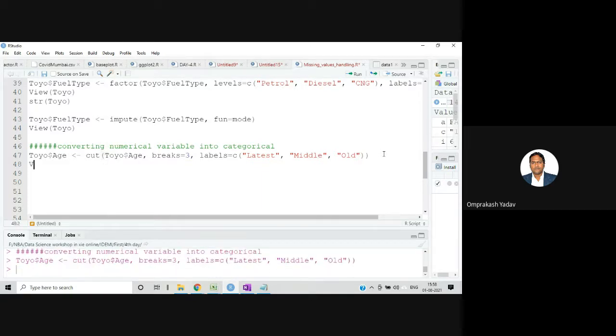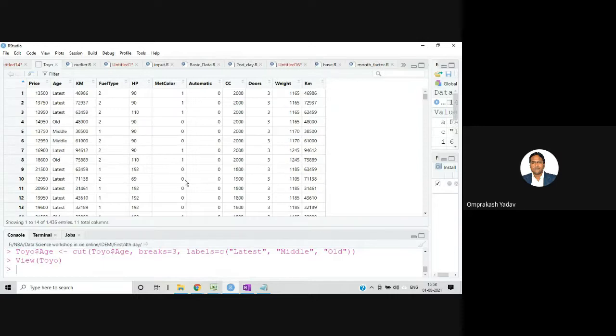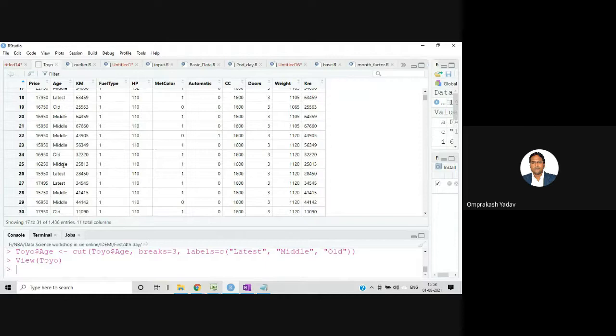Let's try to view. Just 1 minute. Okay. So if you now see this age column, we are able to see this latest, old, and middle values, right?